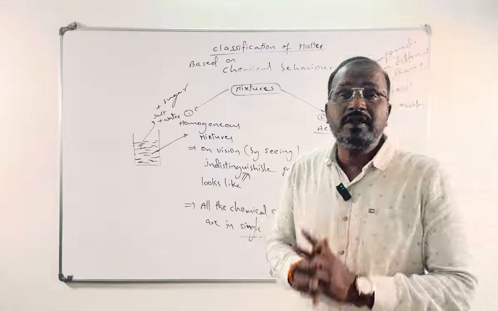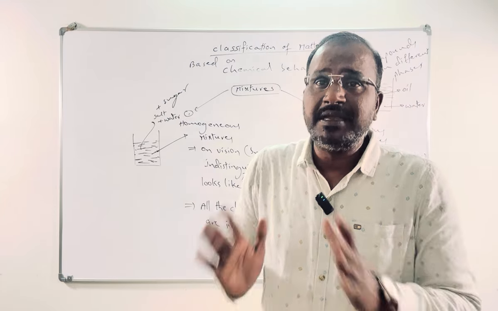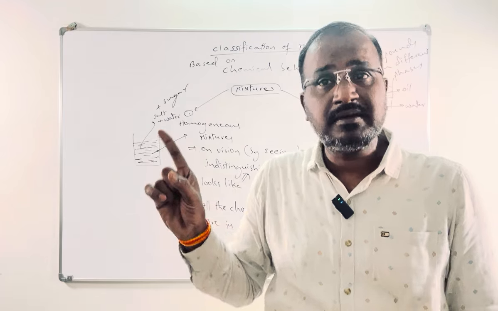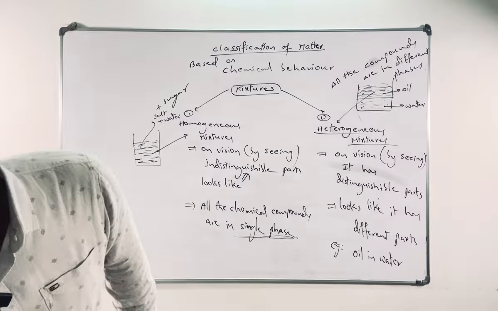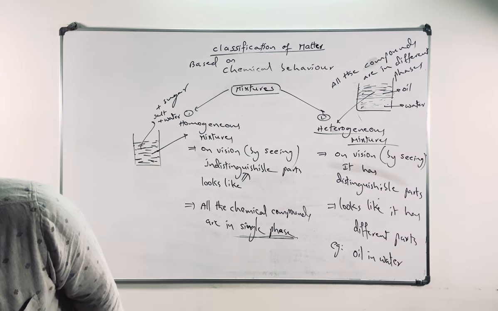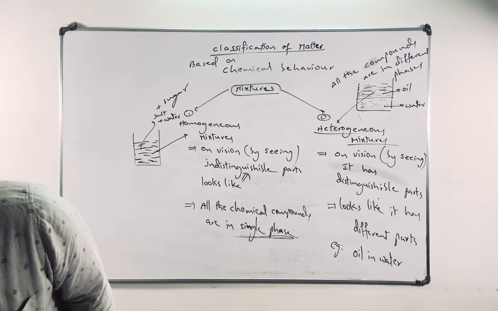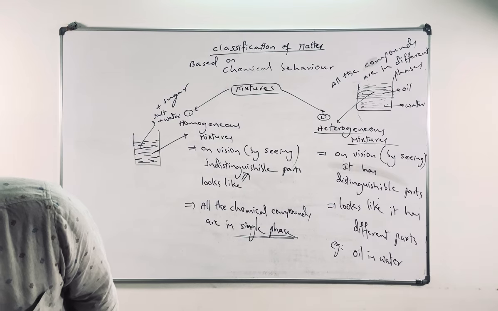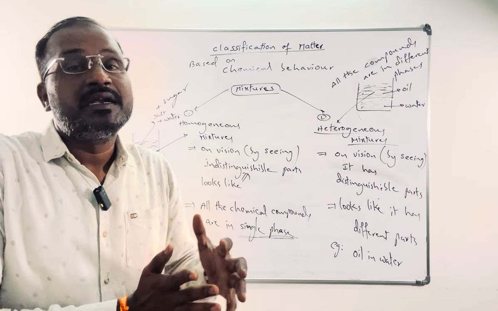Like this, we can divide matter into different types based on physical behavior as well as chemical behavior. In the next video, let me discuss the next topic. What is the topic? A useful topic: units. Base units and derived units.